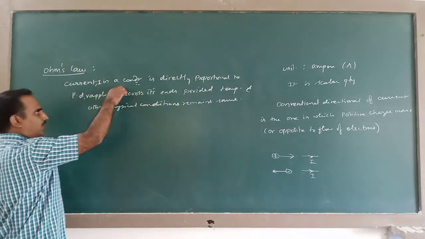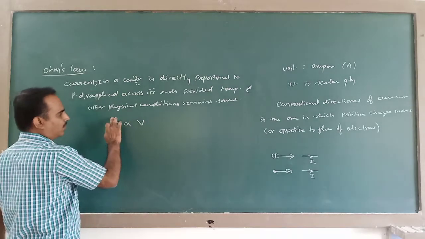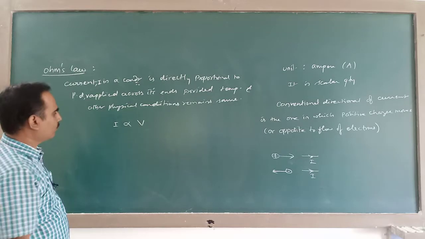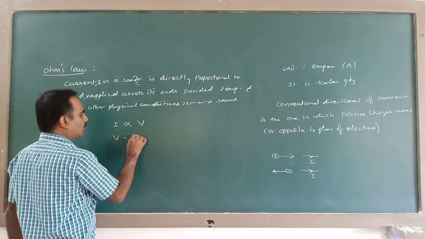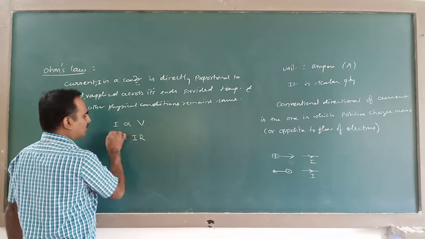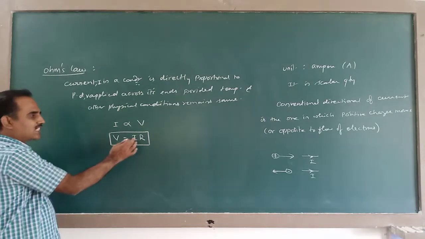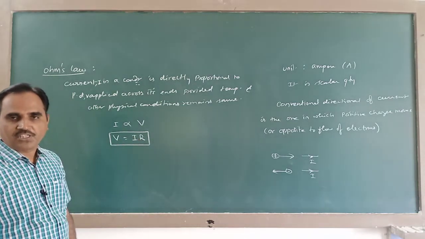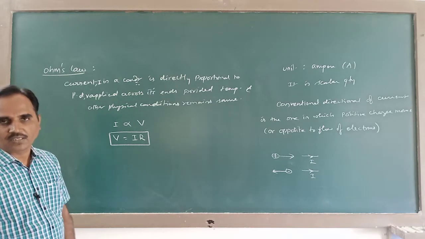According to this statement we symbolically write: I proportional to V, and this V is equal to I into R. This is the expression for Ohm's law, where this R is a proportionality constant, which is constant for a given conductor at a given temperature.